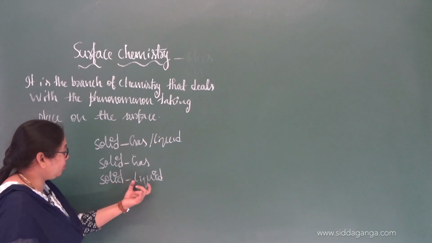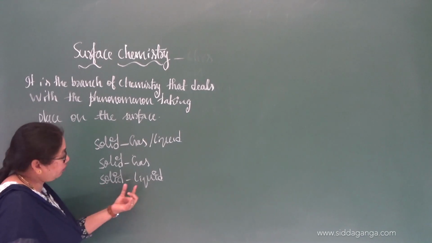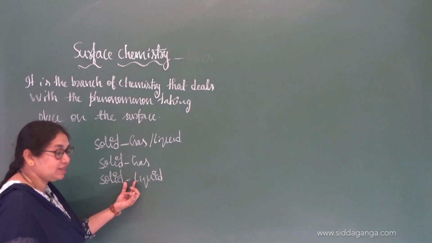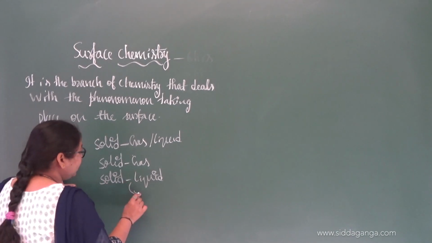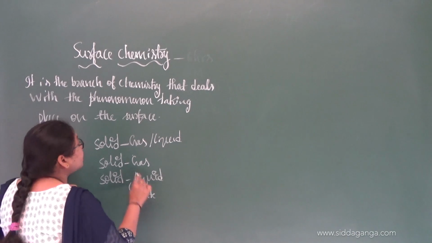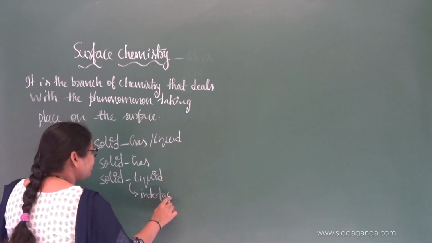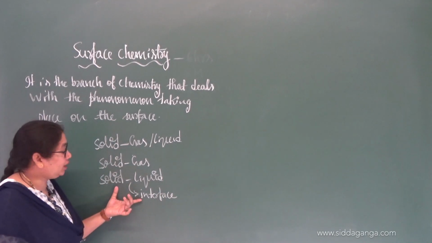If we are adding a liquid on the surface of the solid, then there will be an imaginary boundary between them. What do you call that one? In surface chemistry, we call that one the interface, right?